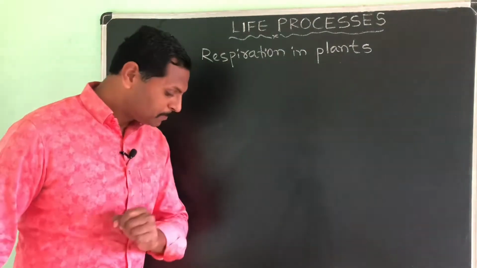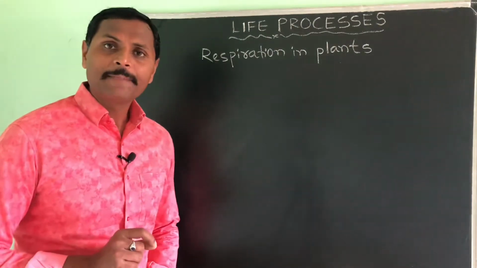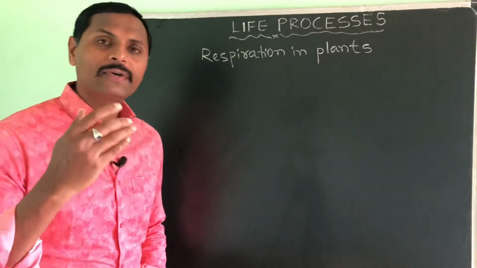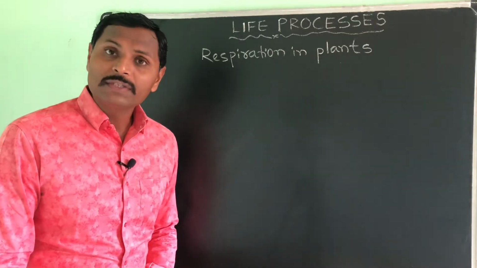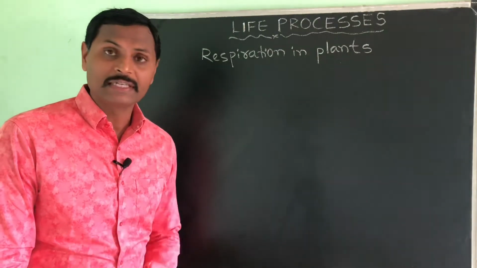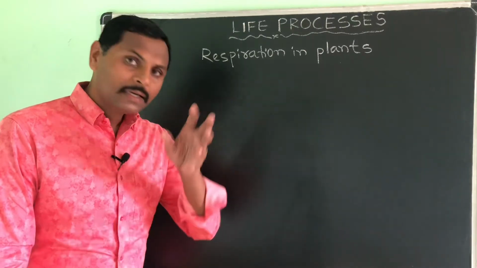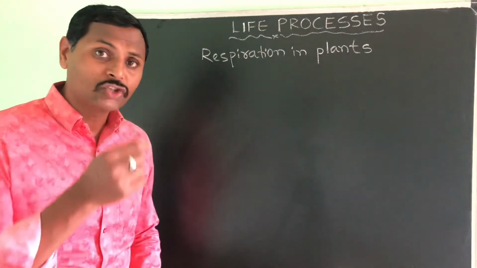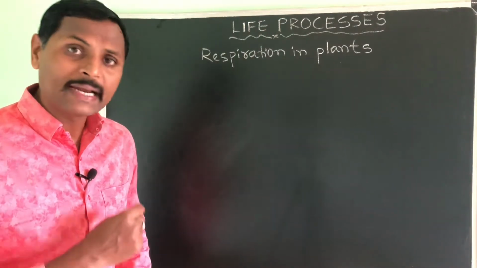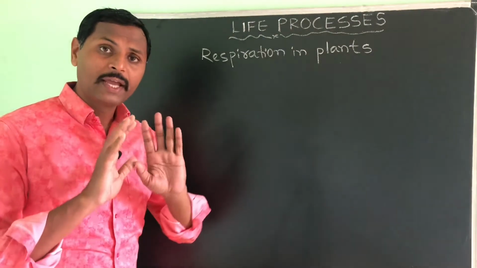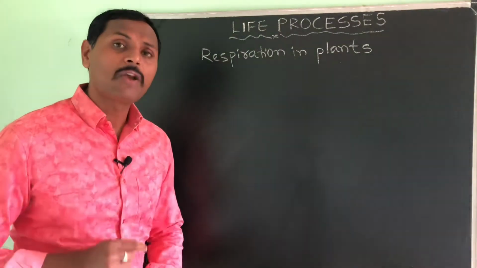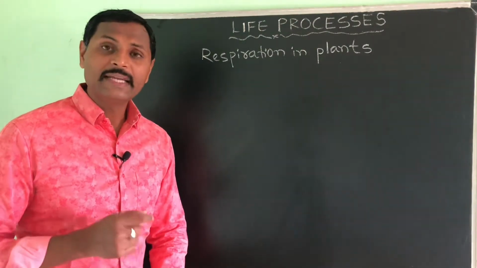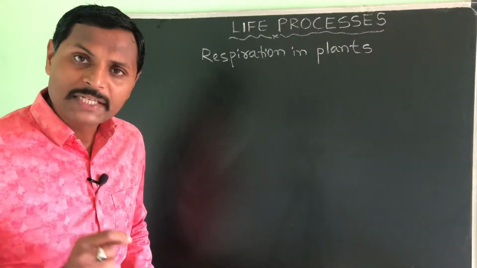Respiration in plants: you can see the leaves have stomata, through which they take in oxygen. Roots have root hairs, through which they take in oxygen. And the stem has lenticels, but small plants with soft stems have only the stomata itself. Big trees have bark, where they have small pores, and through those they take oxygen. Totally, they too carry out aerobic respiration only.